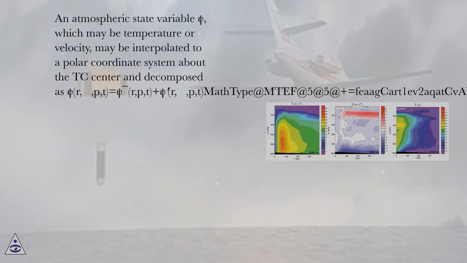An atmospheric state variable psi, which may be temperature or velocity, may be interpolated to a polar coordinate system about the TC center and decomposed as psi(r, phi, p, t) equals psi-bar(r, p, t) plus psi-prime(r, phi, p, t).